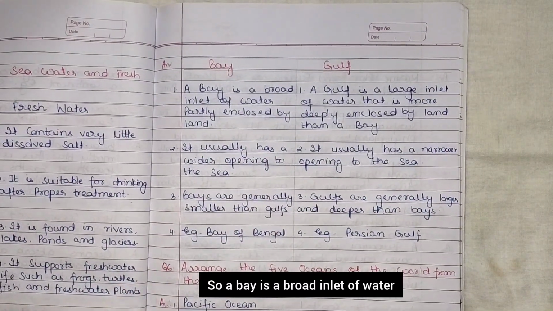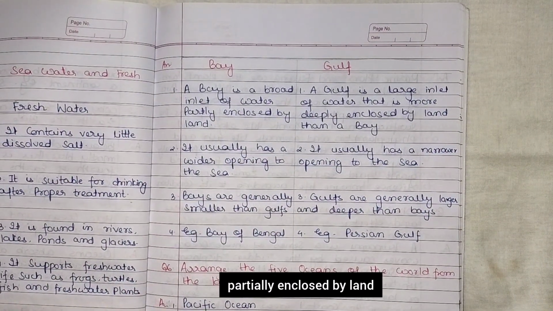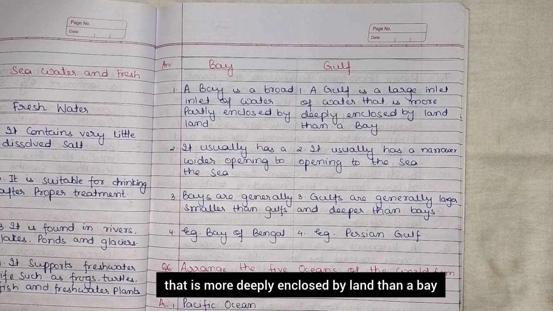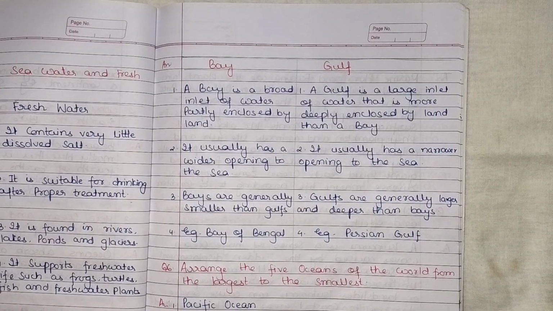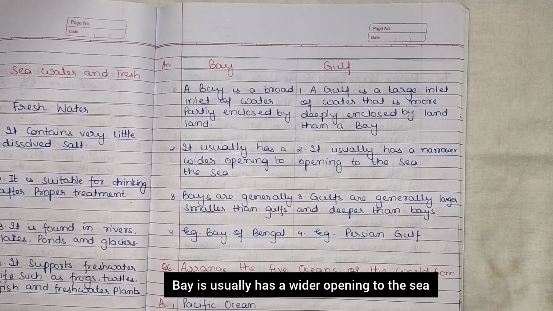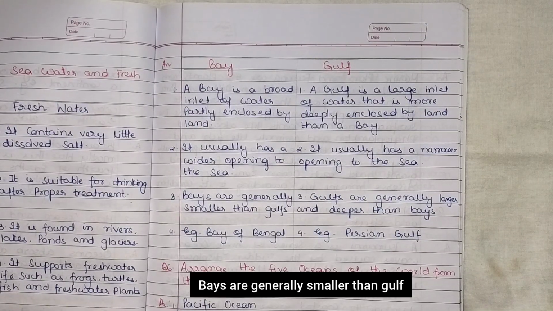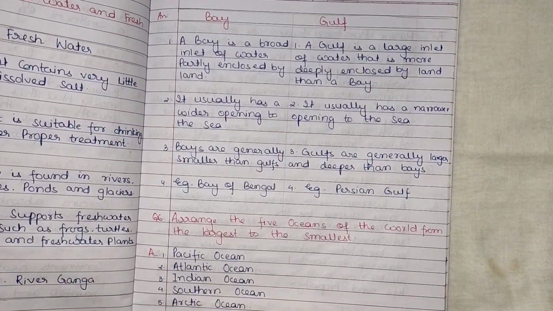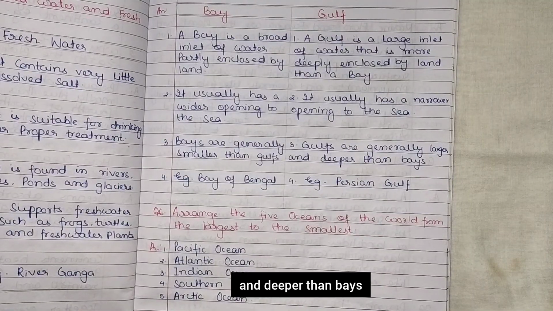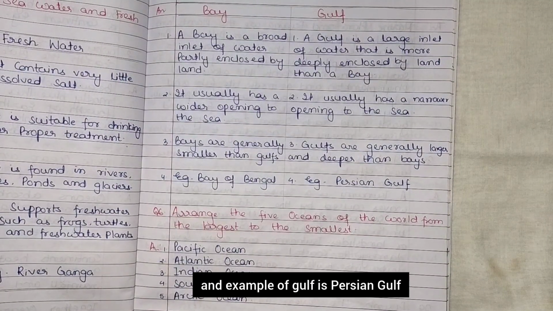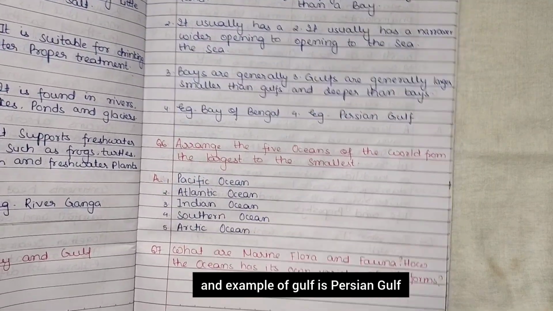So a bay is a broad inlet of water partially enclosed by land, whereas a gulf is a large inlet of water that is more deeply enclosed by land than a bay. A bay usually has a wider opening to the sea, whereas a gulf usually has a narrower opening to the sea. Bays are generally smaller than gulfs. Gulfs are generally larger and deeper than bays. An example of a bay is the Bay of Bengal. An example of a gulf is the Persian Gulf.